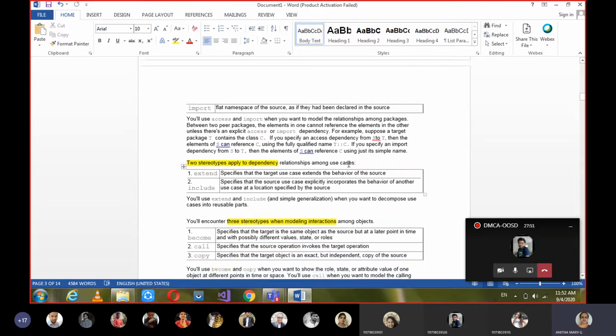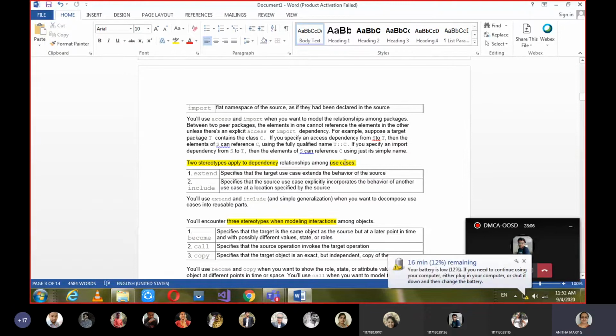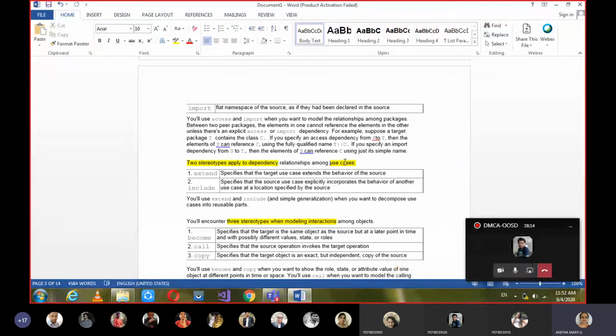And the third group is with respect to use cases. With respect to use cases, there are two stereotypes that apply to the dependency relationship. Among two use cases, there can be a dependency relationship.